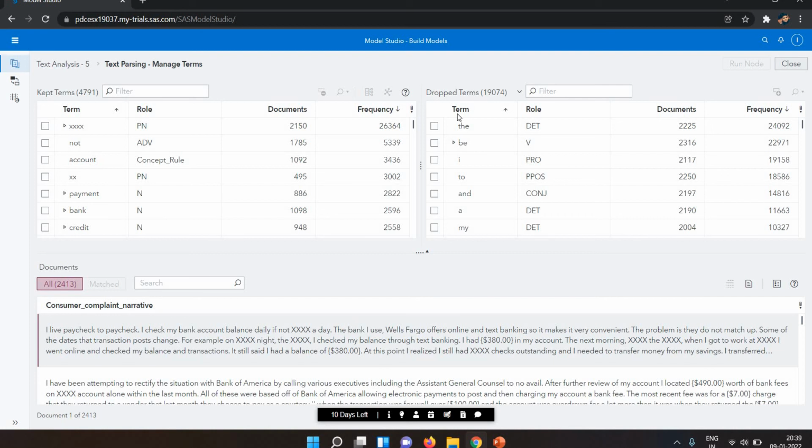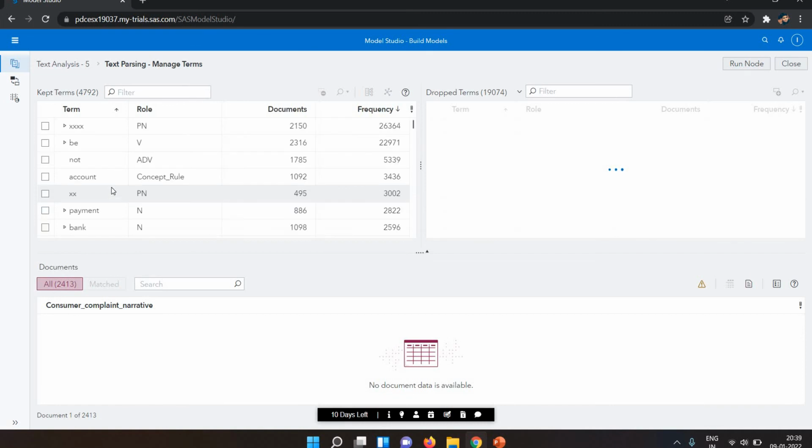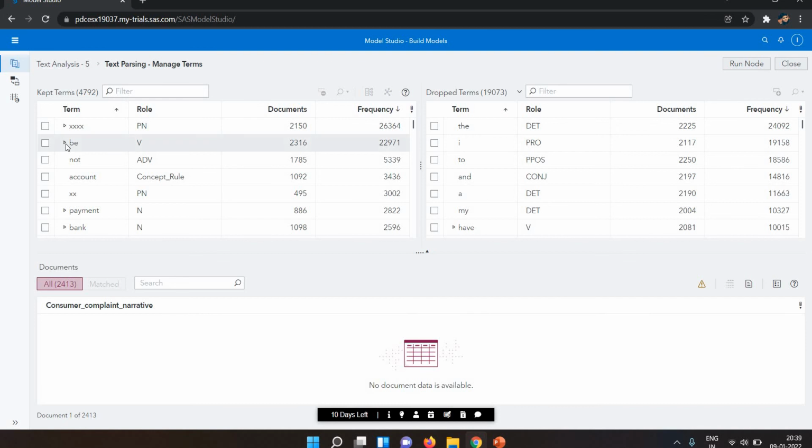It detects very good concepts, because you can see here terms like B, I, to and my. Those kinds of terms will be dropped, but if you want to keep them, you can keep them in the kept terms. You need to check the checkbox, then click on this plus kept terms so that they are moved here. Let's suppose I want to move this here. Now it has been moved to the kept terms. B is here, and you can see the drop down list here.